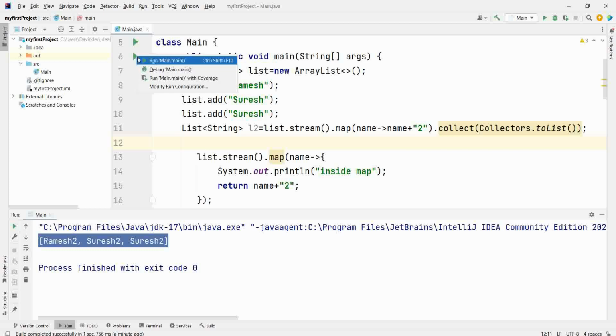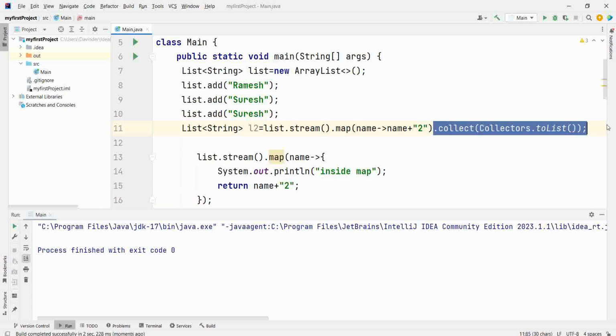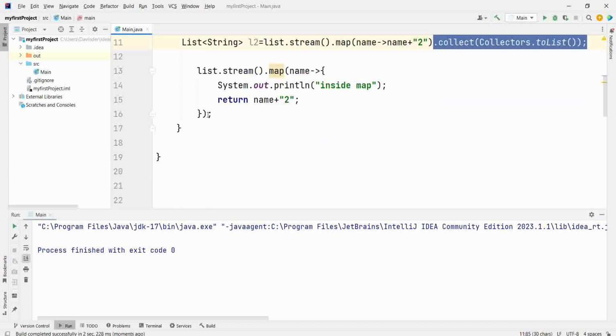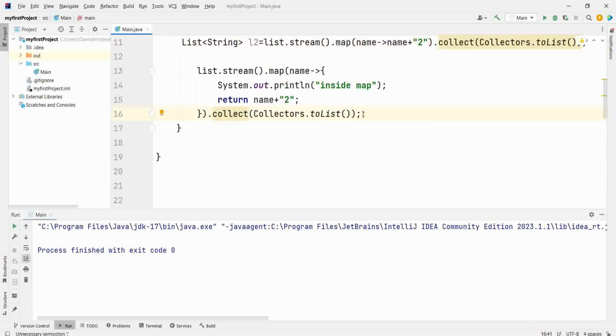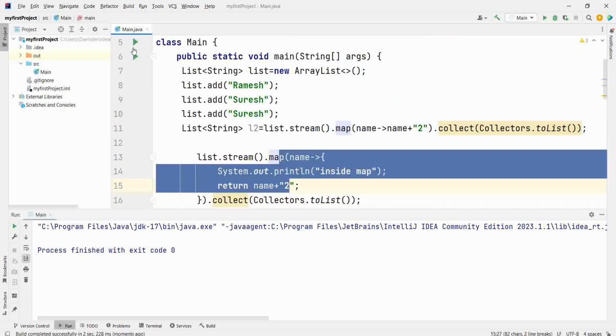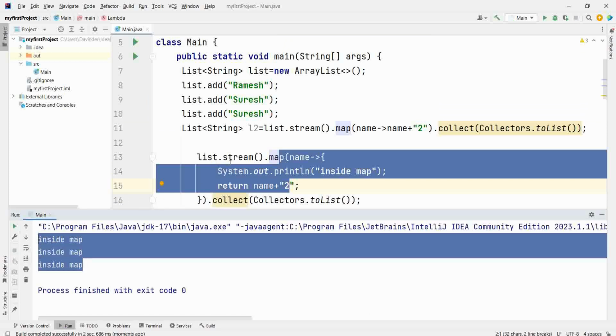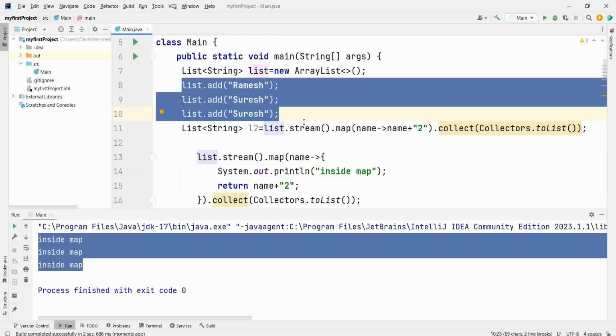Now if I run this, inside map is not printed because this is an intermediary function and no terminal method is called. If I use a terminal method as well, now the intermediary method will be executed. Let's run this. Absolutely correct. Map is called 3 times because there are 3 objects in the list.